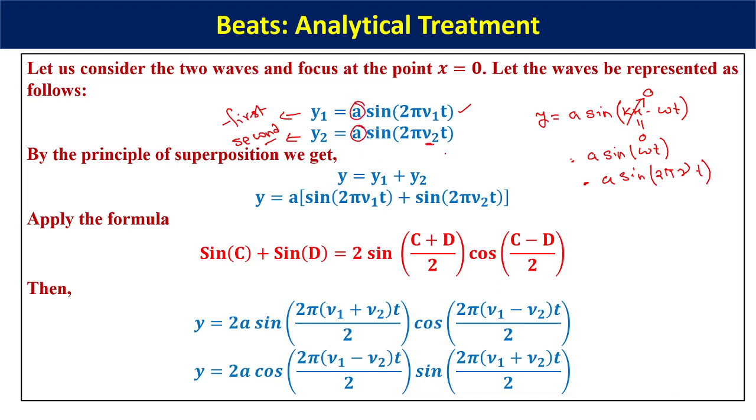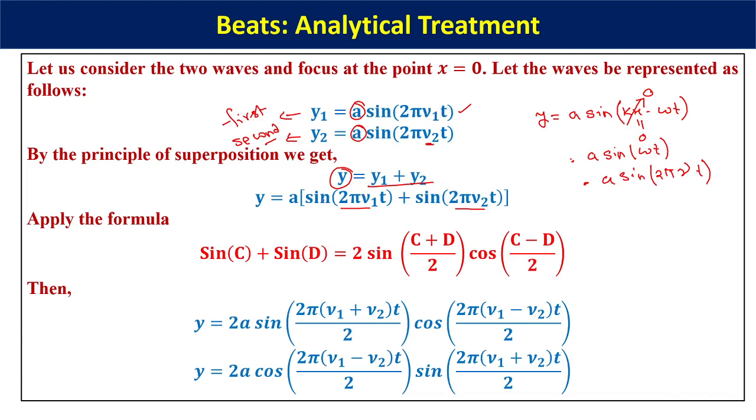Now let us superimpose these two waves so that we get the ultimate wave y equal to y1 plus y2. If you do that, you have to make use of the sin c plus sin d formula, because a is taken common and you have got sine of something plus sine of another thing. This formula says sin c plus sin d equals 2 sine of c plus d by 2 times cos of c minus d by 2.